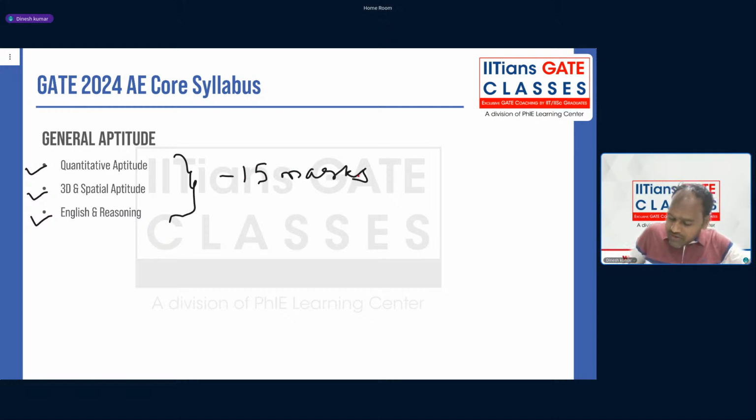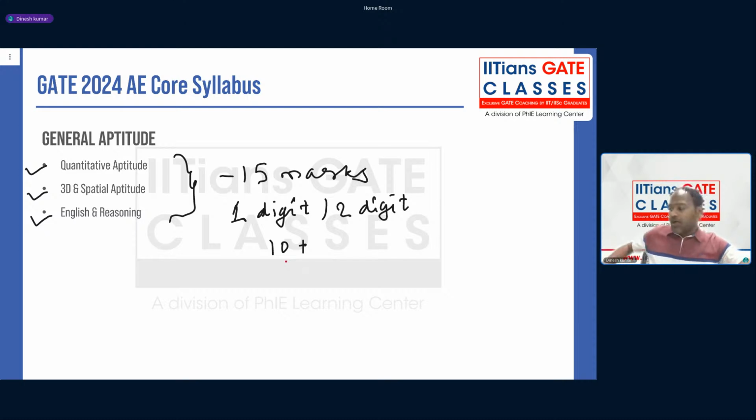Whoever is a GATE topper, like a single digit ranker, or a very good 2 digit ranker, usually gets at least 10 plus marks in aptitude. So if you want to get the best rank in the GATE exam, you should not lose any marks in aptitude. You should not lose any marks in aptitude, guys.